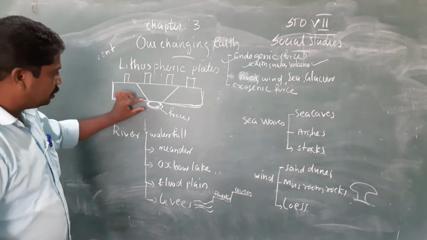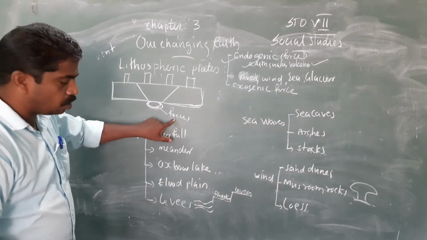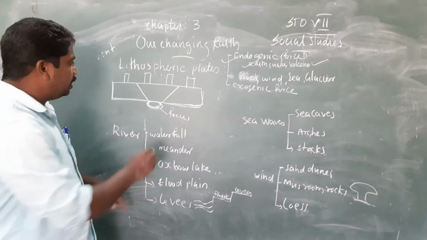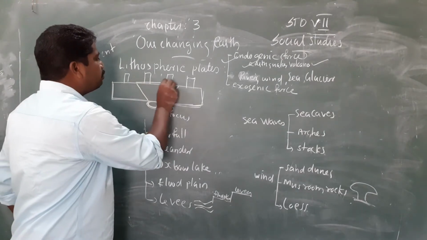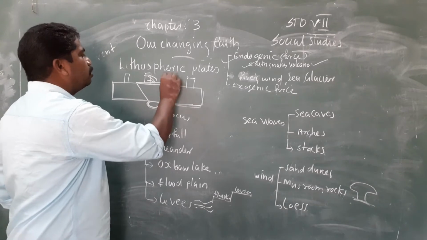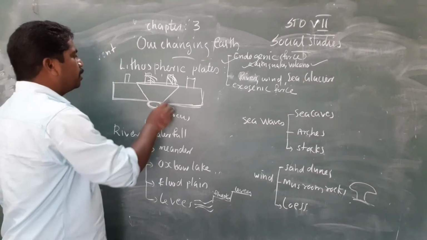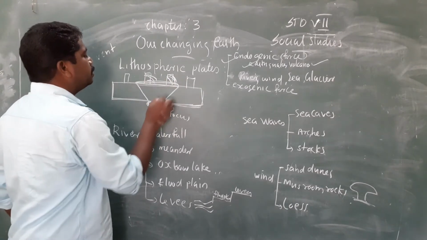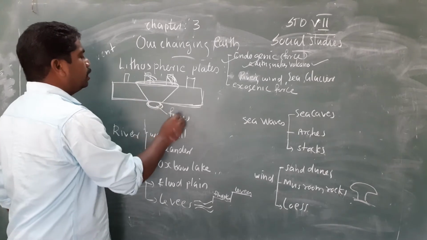The place where an earthquake is starting is called focus, and it will affect the surface area. Then all the buildings will collapse. Okay, and the area affected by this earthquake is called epicenter.